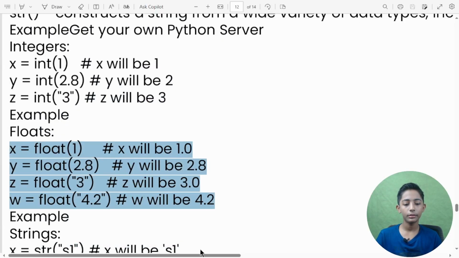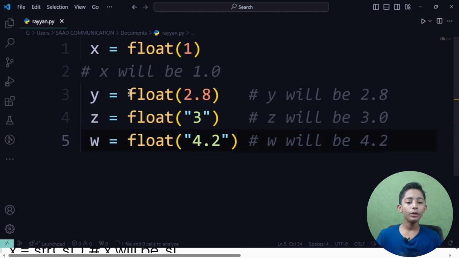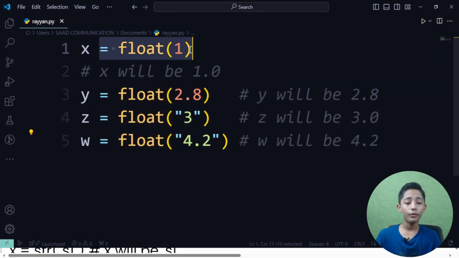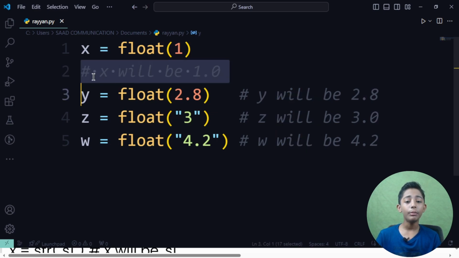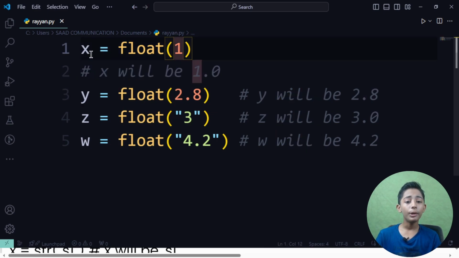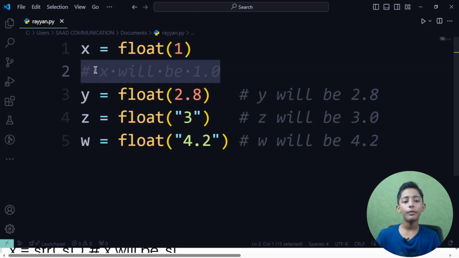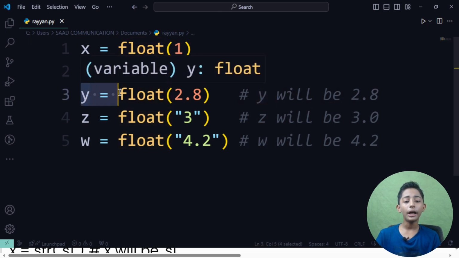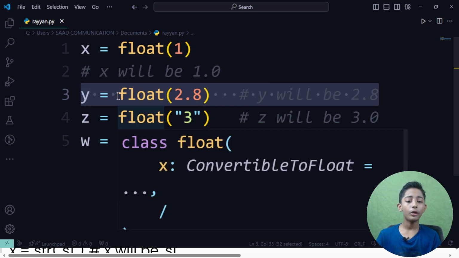Now let me go here, and there is float. Here you can see it. Now there is one float. In that float, first of all I define x equals float 1, and in the third line x will be 1.0. Why will x be 1.0? I have written 1, but x will be 1.0. Why? Because in the starting there is a class float. In the third line there is y equals float 2.8. Y will be 2.8, okay, because it's a float.